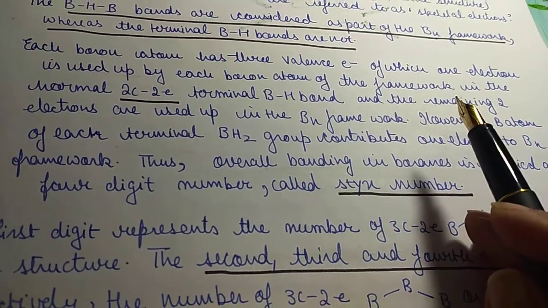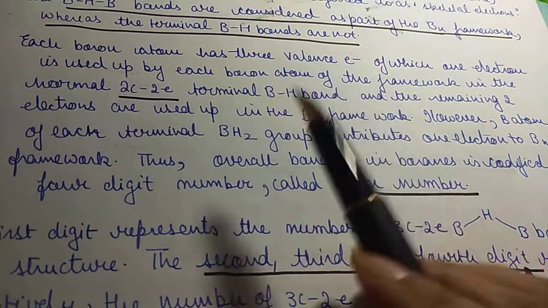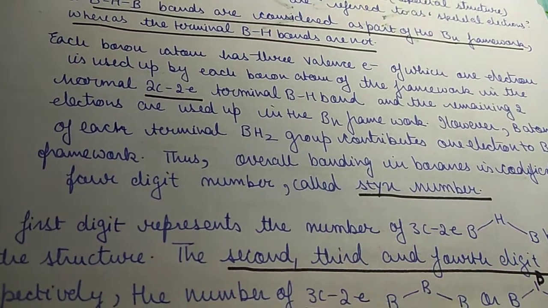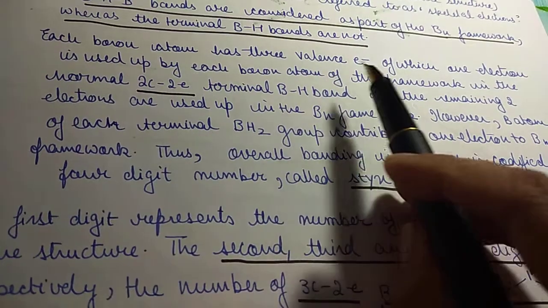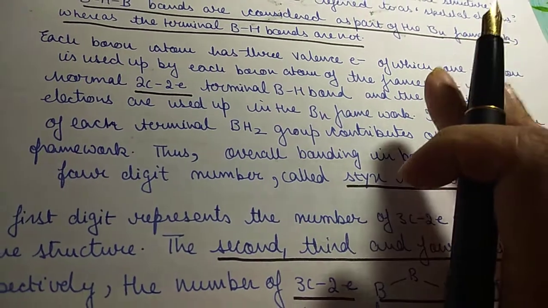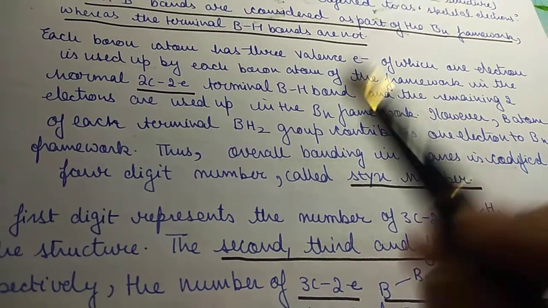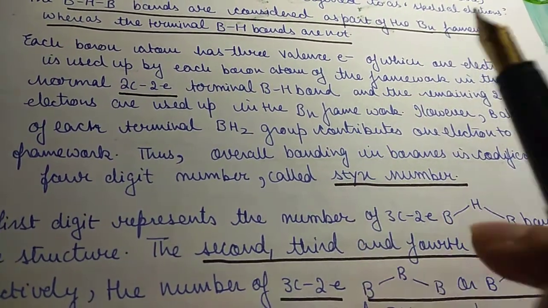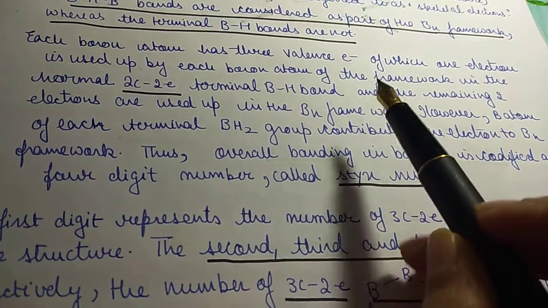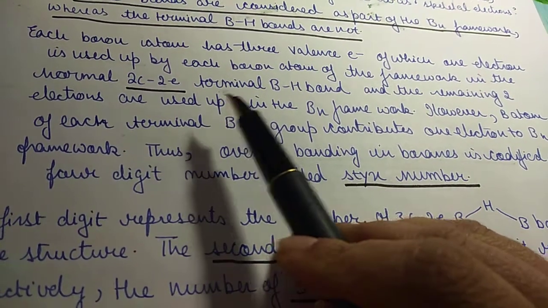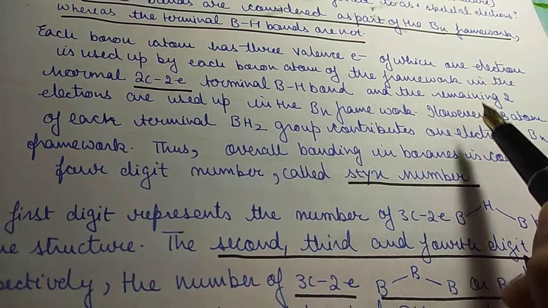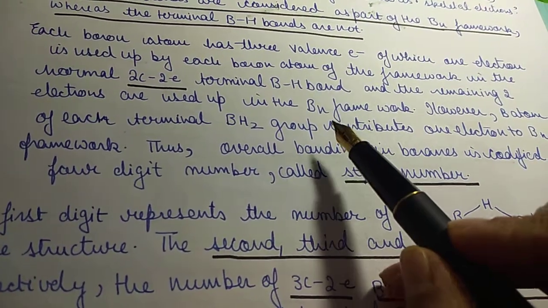So after the hybridization we have 3 valence electrons, of which 1 electron is used up in the framework of the boron structure by each boron atom, and the other electron is used up in the 2-center 2-electron terminal BH bond. One electron is used here and the other bond electron comes from hydrogen. The remaining 2 electrons are used up by the boron in the BN framework.